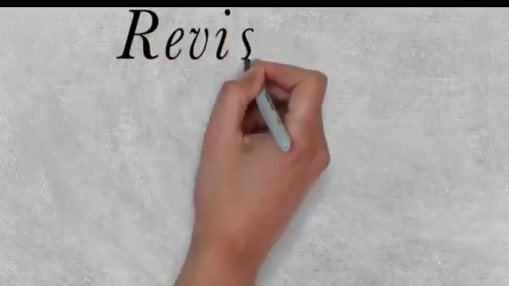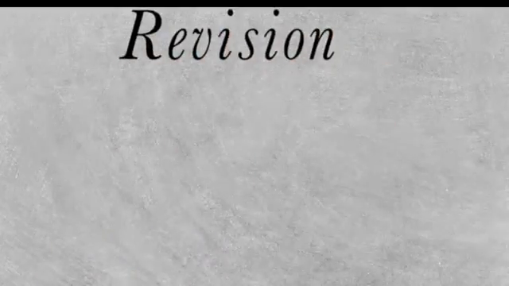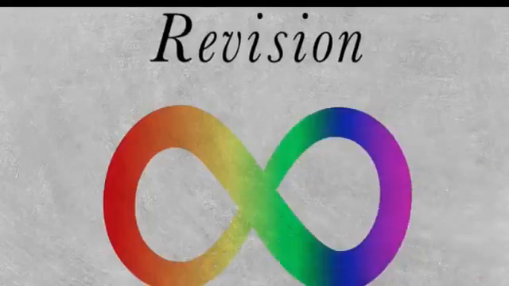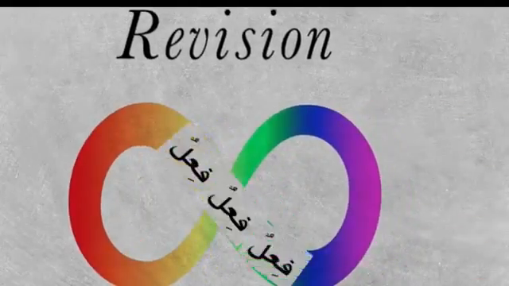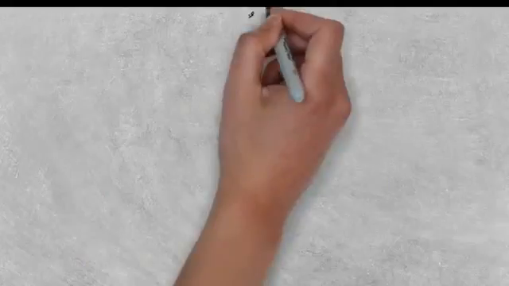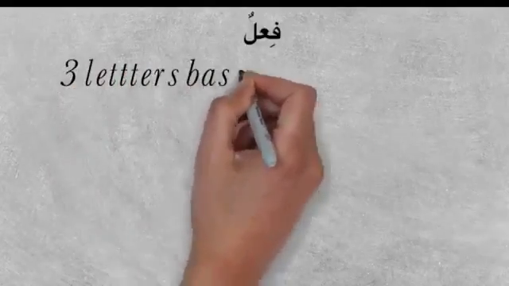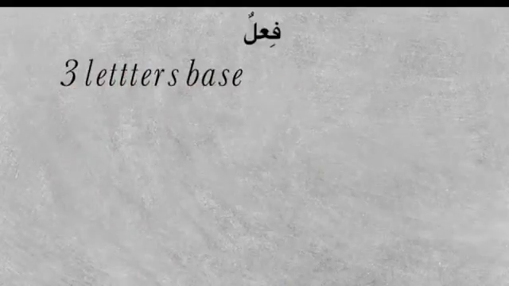This is going to be a very interesting class, inshallah, where we're going to do a revision and revisit all the concepts that we have learned. We're going to have a nice colorful journey of the verb. We're going to see how the verb turns, twists and takes all its journeys, inshallah. So that's our verb. We know you have three base letters for a verb, which is 99.5%.